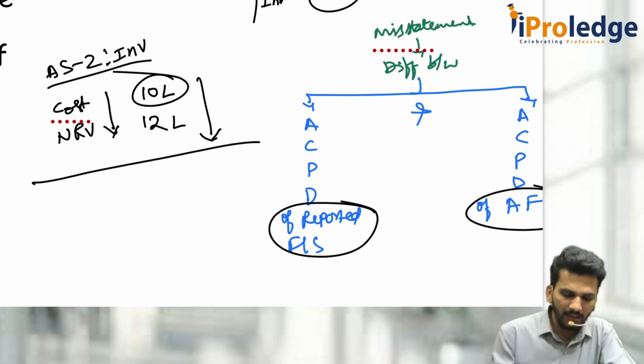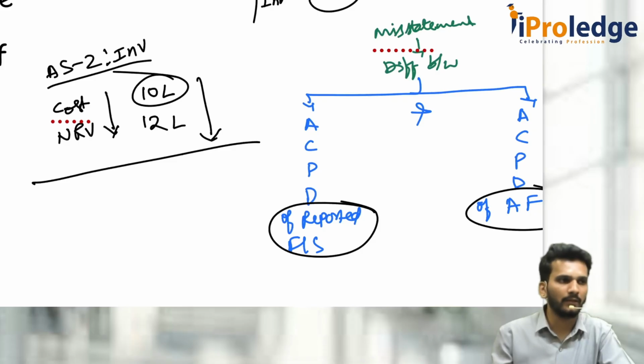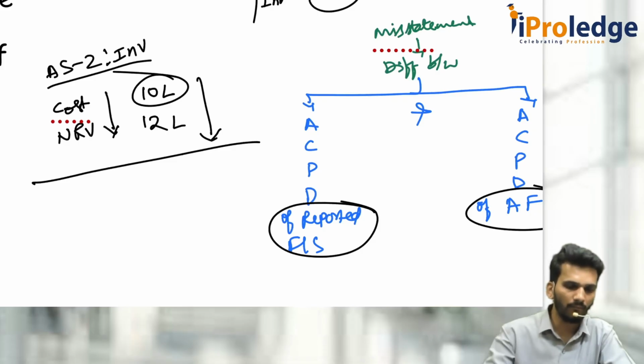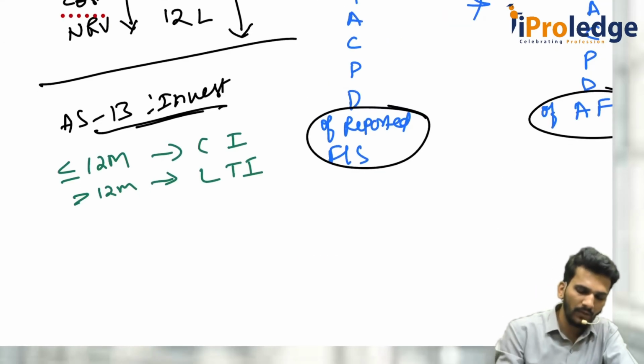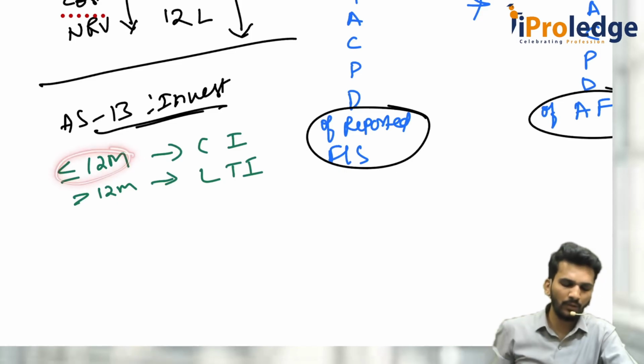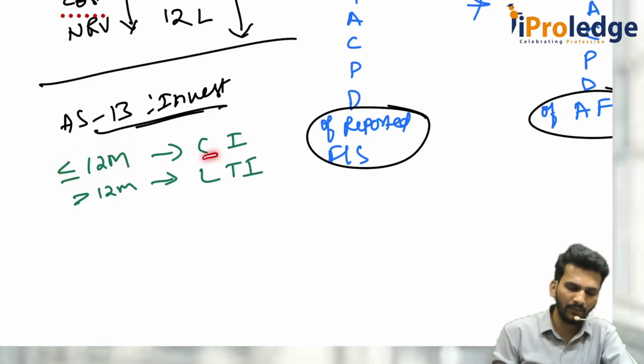AS13 says that any investment which is going to mature within 12 months has to be considered as current investment, and more than 12 months are long-term investments. So as per AS13, any investment having a maturity term of less than or equal to 12 months should be classified as current, but more than 12 is long-term investment.